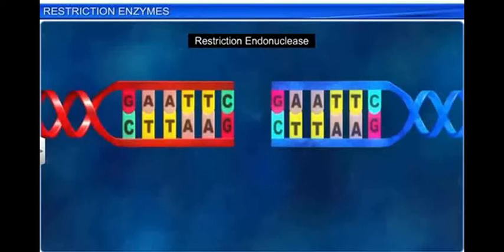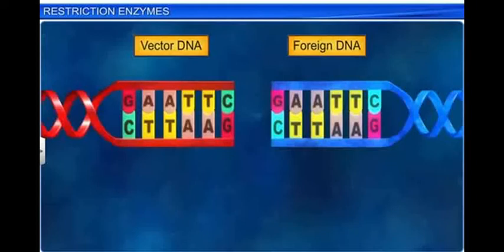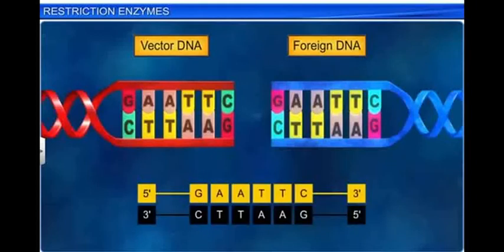This restriction endonuclease recognizes a recognition site, and this site reads the same in the opposite direction. For example, Malayalam or radar: if you read these letters in the same direction or the opposite direction, we get the same meaning.